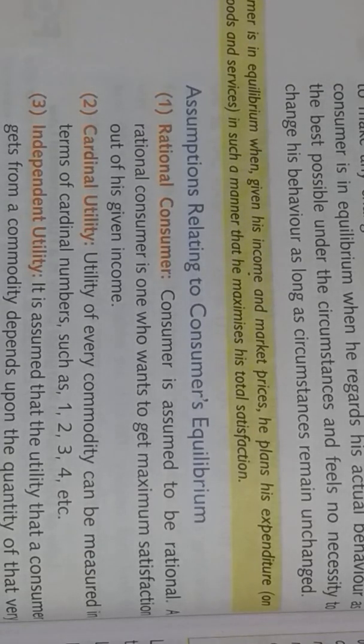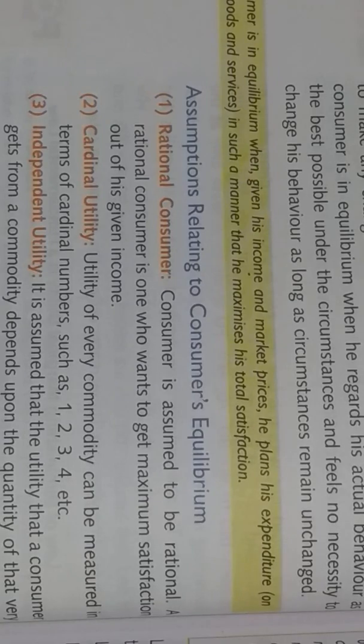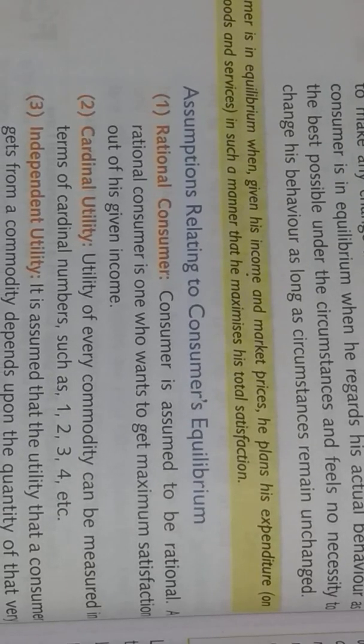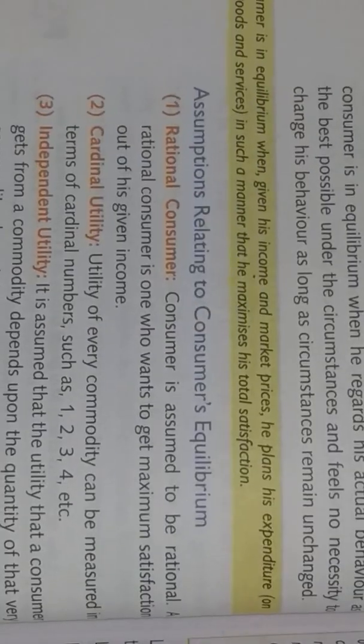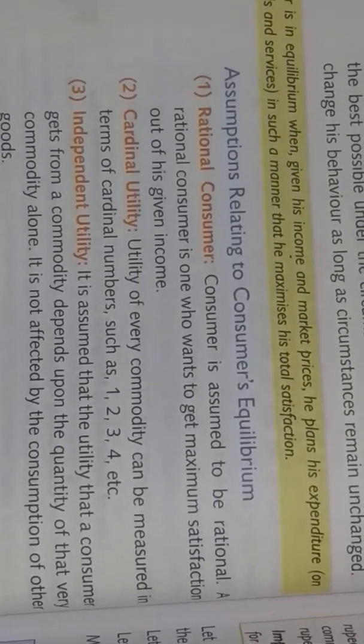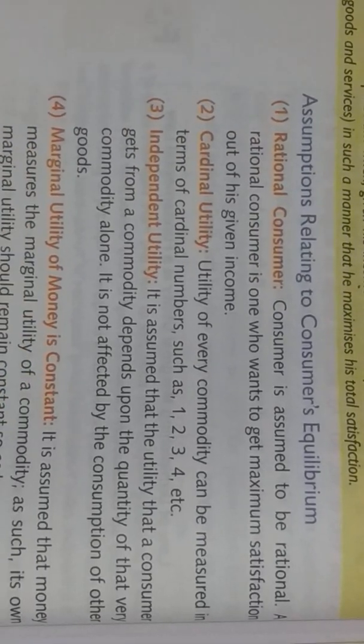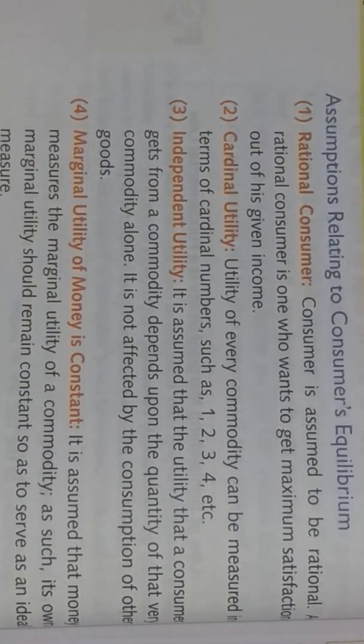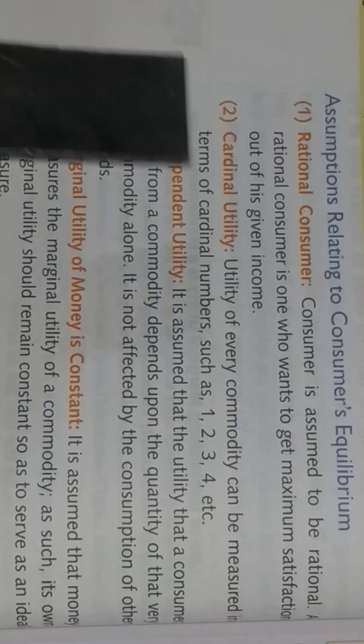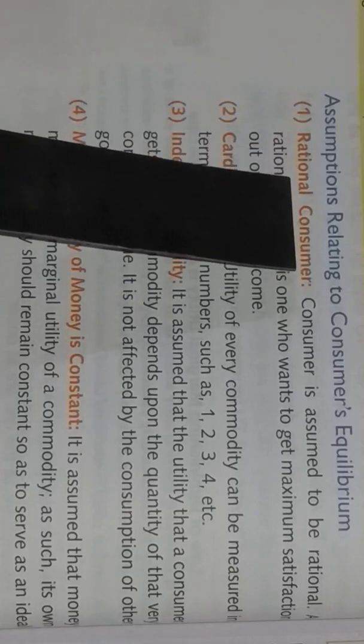But this concept of equilibrium will remain true only as long as certain conditions are followed. If these conditions are not followed, then it will not remain true. What are the conditions? The consumer should be a rational consumer.